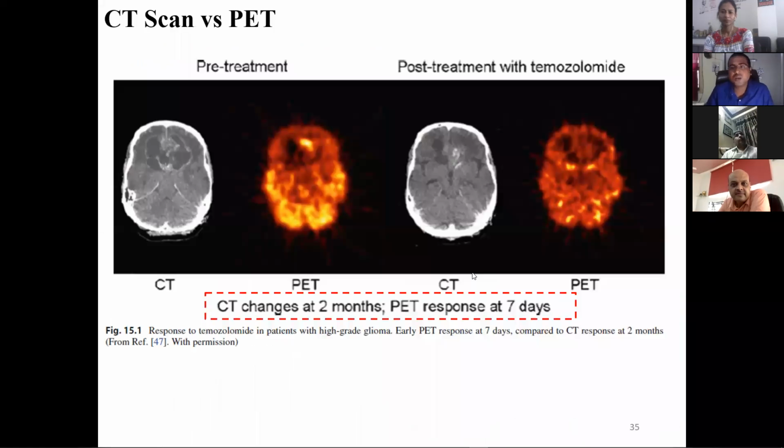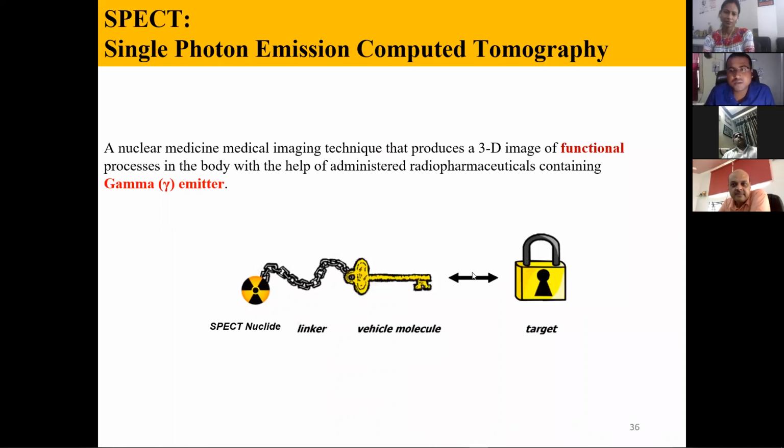Now I'll come to another technique, that is called the SPECT technique. First let us know the name: single photon emission computed tomography. Here any gamma emitter can be taken. In the previous one it was a beta plus emitter, and in this case any gamma emitter can be taken. Gamma is not a radionuclide decay by itself. It comes under beta minus or electron capture, all these processes. So it should be a single gamma emission, like single photon emission.